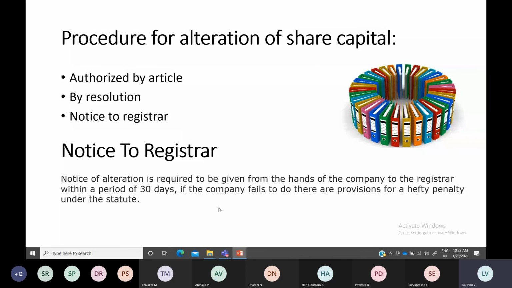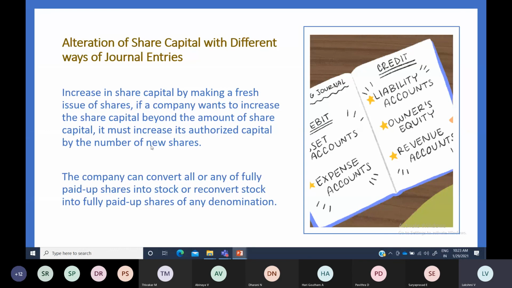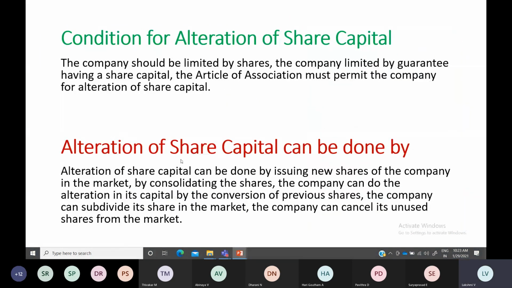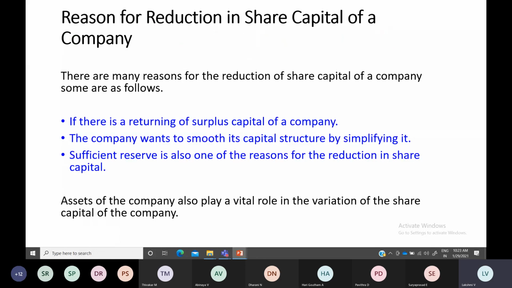Okay, you can increase your share capital by issuing fresh shares, or you can convert the fully paid up shares into stock, or you can even reduce the shares under certain circumstances. In order to reduce the control of others in your company, you can reduce the share capital. So either an increase or reduction in your share capital is known as alteration of share capital.